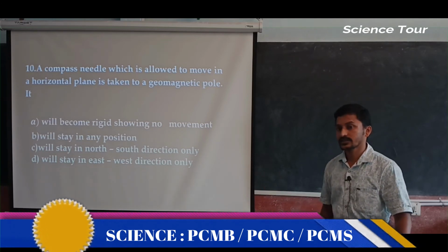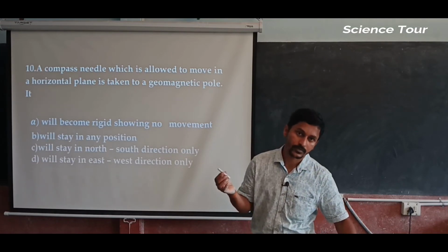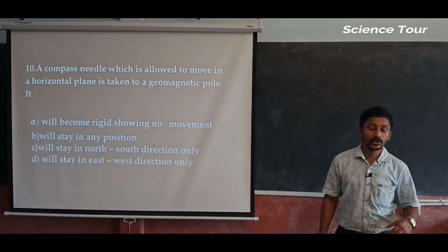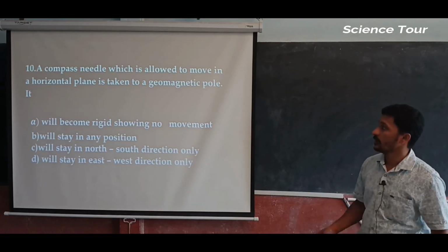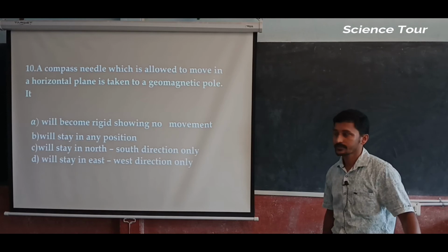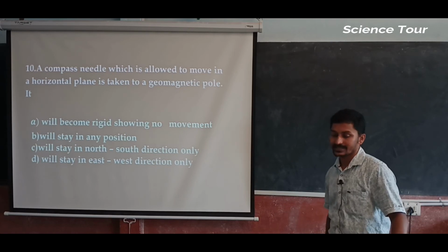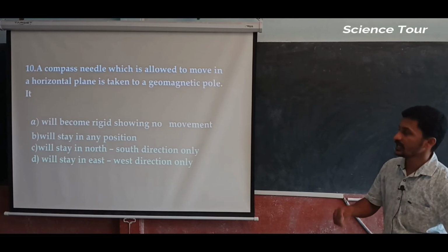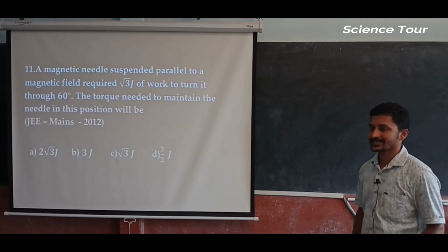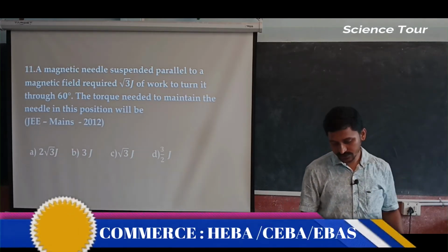At the geomagnetic pole the needle would have to move vertically, but here it is allowed only to move in the horizontal plane, so it may stay in any position, because it is allowed to move only in the horizontal plane. So next question we are going to move.